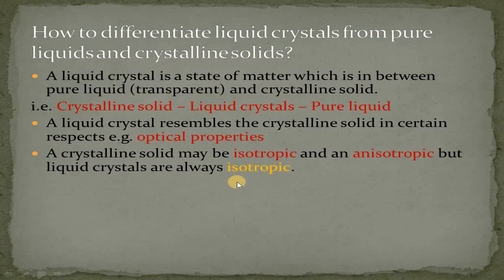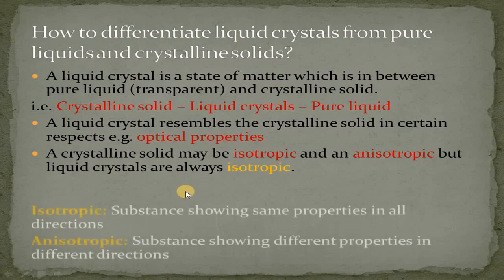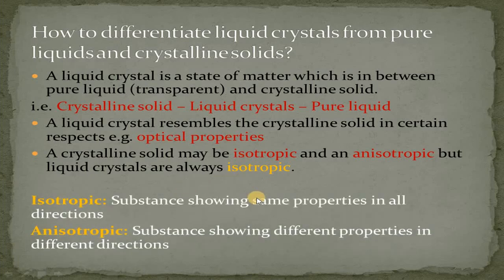And pure liquids remain isotropic. What do these terms mean, isotropic and anisotropic? Isotropic substances are those which show the same properties in all directions, while anisotropic substances are those which show different properties in different directions. Crystalline solids can be isotropic or anisotropic, but liquid crystals are always anisotropic.